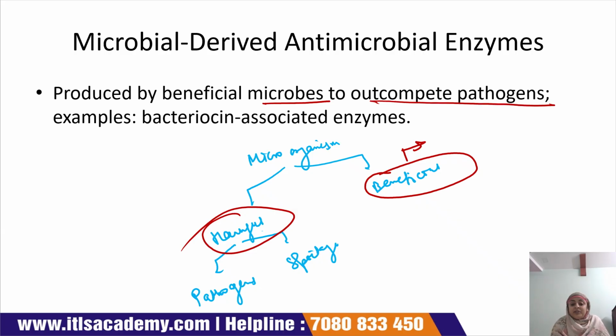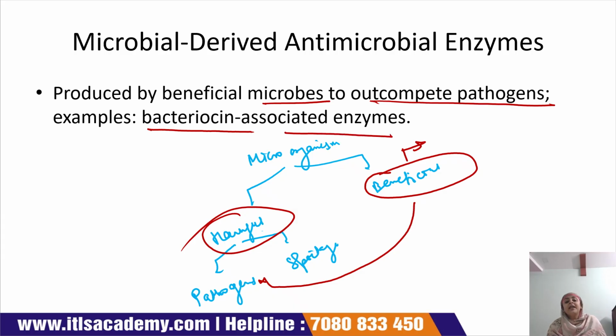So these beneficial microorganisms compete with the pathogenic microorganisms. For example, bacteriocin, which is an associated enzyme. Bacteriocin is what? It is an associated enzyme. So this is about the microbial derived antimicrobial enzymes.